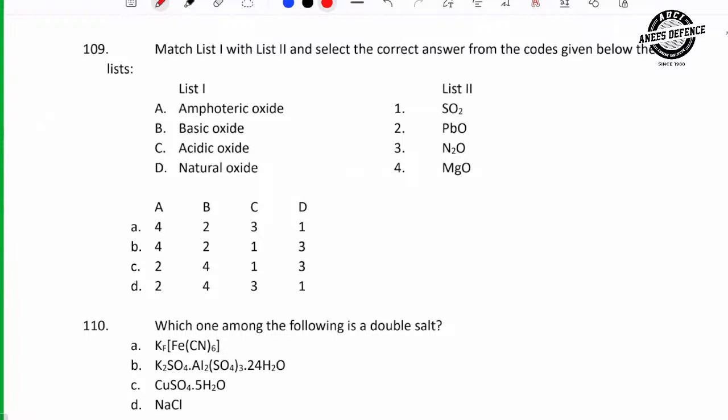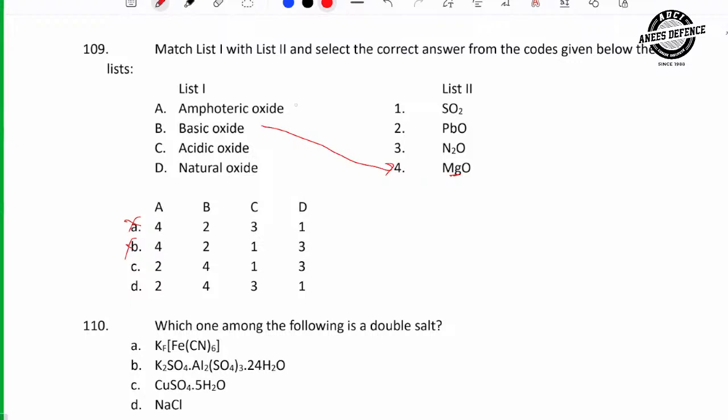List 1 and list 2. Non-metal oxides are acidic, right? So which one is non-metal here? The metallic oxides are basic. So which one is metal here? Magnesium, right? So B is 4. Which option has B4? A or B is gone, right? So A is 2.